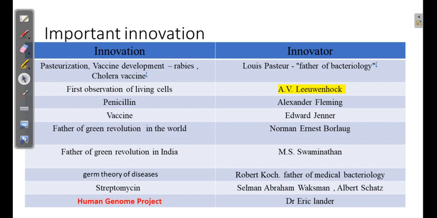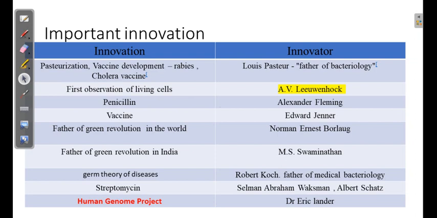If you remember, in 2014 when our Prime Minister went to the US for the first time, he was giving a speech in New York. In that speech, he specifically mentioned that India is thankful to the Rockefeller Institute and Dr. Norman Borlaug because they developed this high yield crop variety, and because India used that crop variety, we were able to become self-sufficient in our food. He specifically thanked all these scientists who contributed to this. That is why Dr. Norman Borlaug and M.S. Swaminathan are fathers of the green revolution.